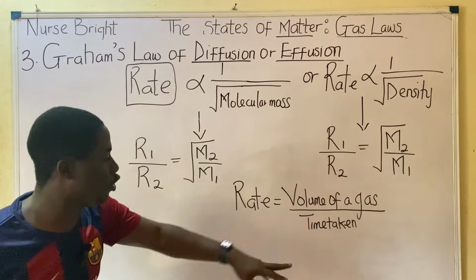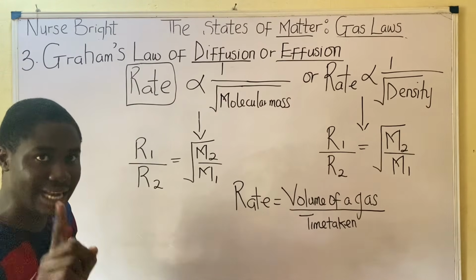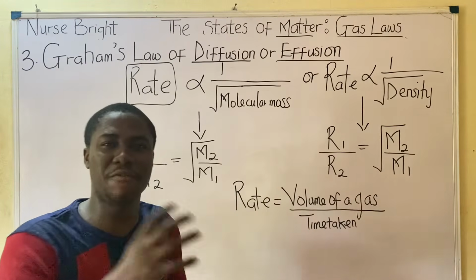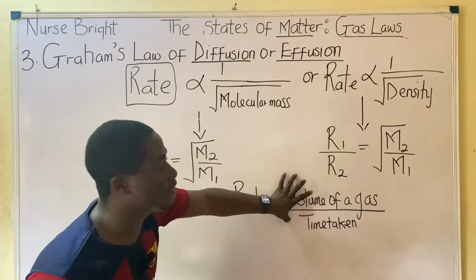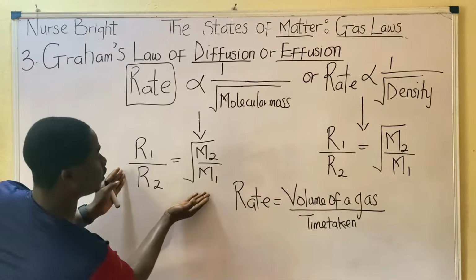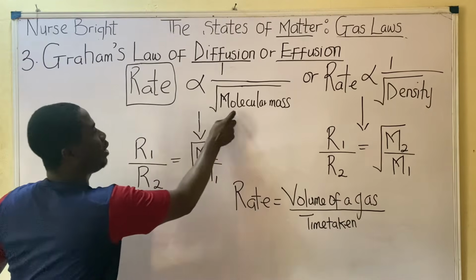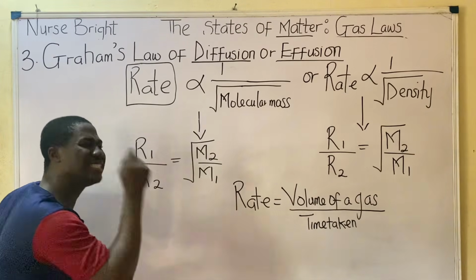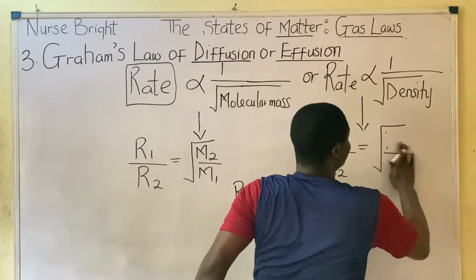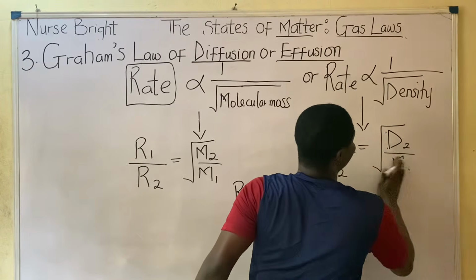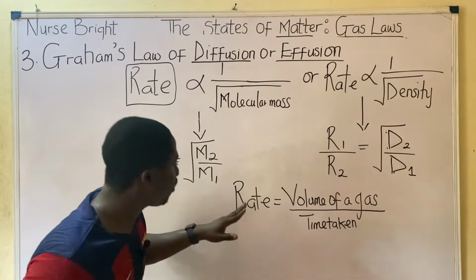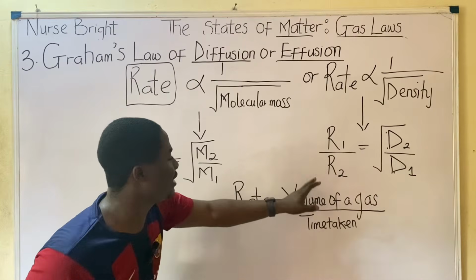Understanding rate and volume is very, very important. Okay, now please watch out, because on this particular Graham's law of diffusion, I'll be giving out different formulas and solving questions. So in general, how many formulas have I given you now? 3. In the first one, the relationship between rate and molecular mass. Then the relationship between rate and density, sorry, here it should be density, D2 over D1. And the relationship relating rate, volume and time.